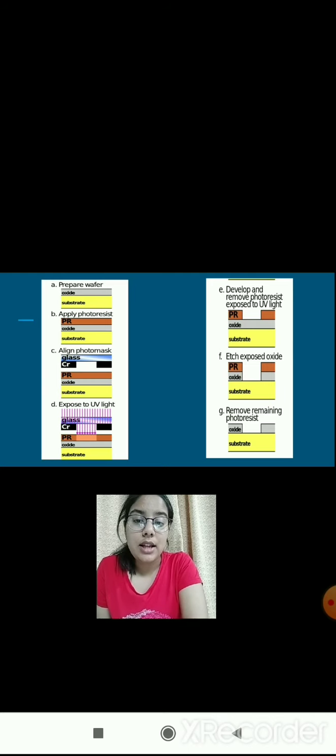This figure depicts how etching works. First, we prepare a wafer, which is an oxide layer over a substrate. Then we apply photoresist over the oxide layer. After that, we align the photomask and then expose it to UV light. After exposure to UV light, we see that a part of the photoresist has been removed. This part wasn't masked, so it has been removed. After the removal of photoresist, we remove the exposed oxide layer and we get the resultant substrate.